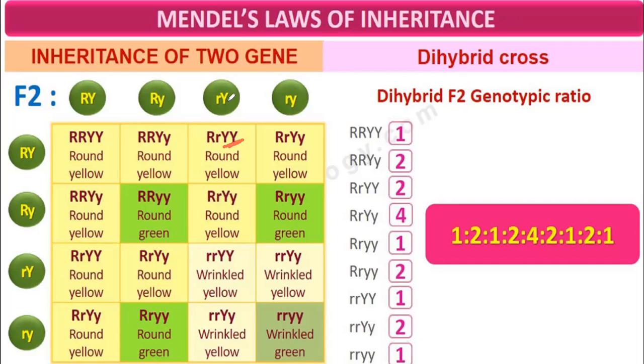This way you can count, you can search, and the ratio is 1:2:2:4:2:1:2:1:2. This is the dihybrid genotypic ratio. Phenotypic ratio is 9:3:3:1, and genotypic ratio is 1:2:1:2:4:2:1:2:1.